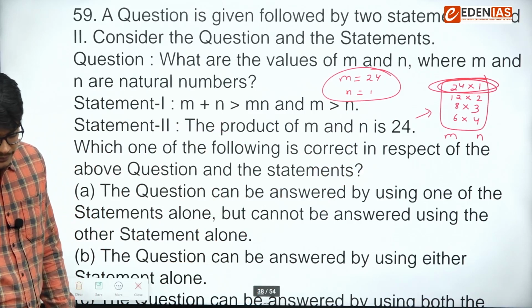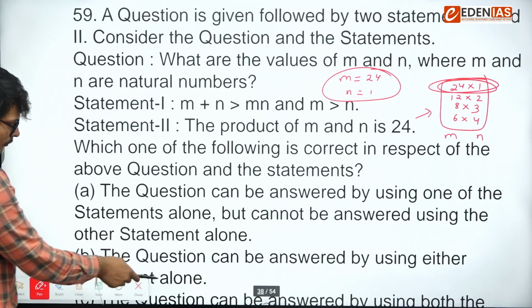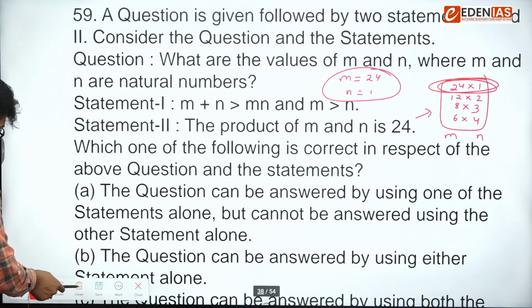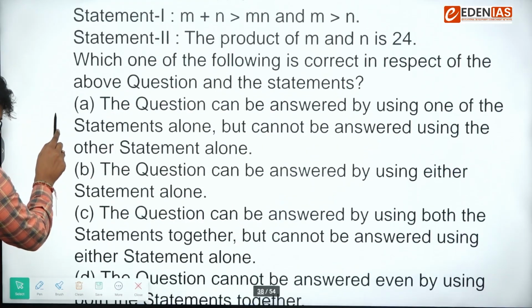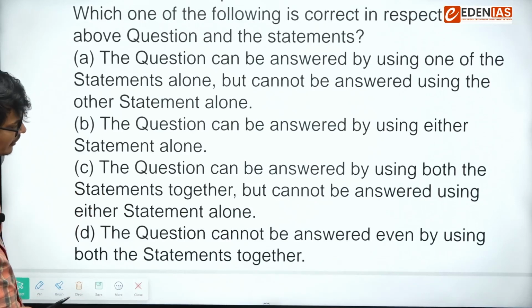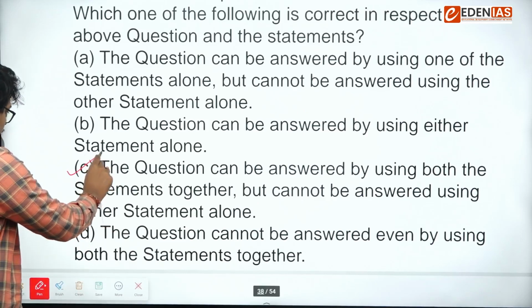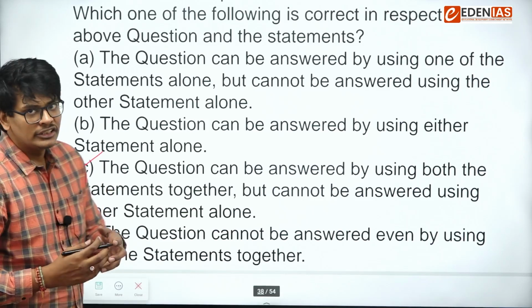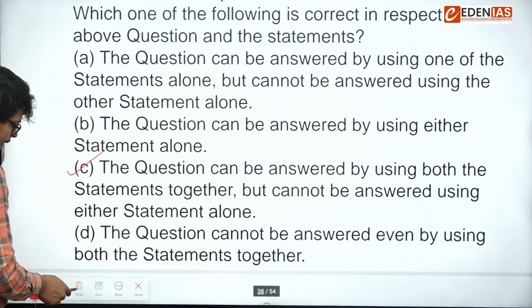So that's why we can say the answer will be option number D, which says, let me show you the option. The question can be answered by using both the statements together, but cannot be answered using either statement alone. So option number C is the right answer. Because after combining these two statements, we could have easily answered. Next.